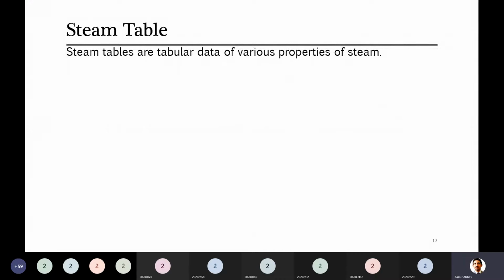So this kind of data which we commonly use in the calculation is provided in what we call the steam table.